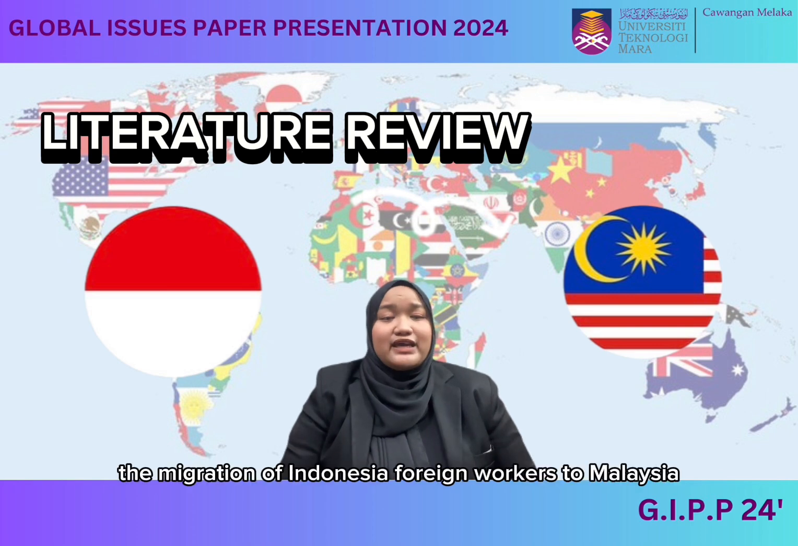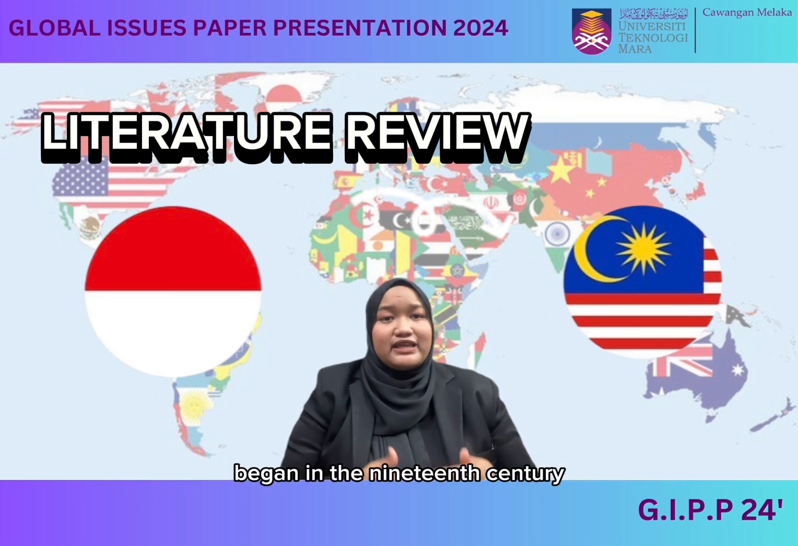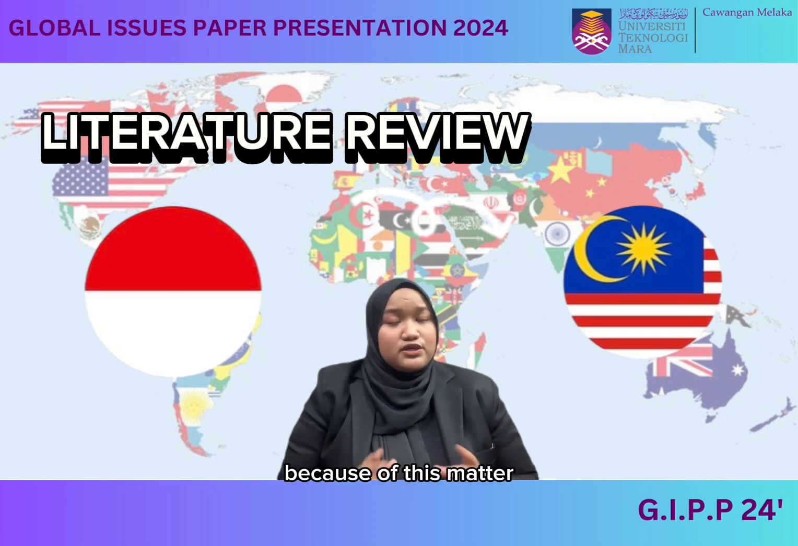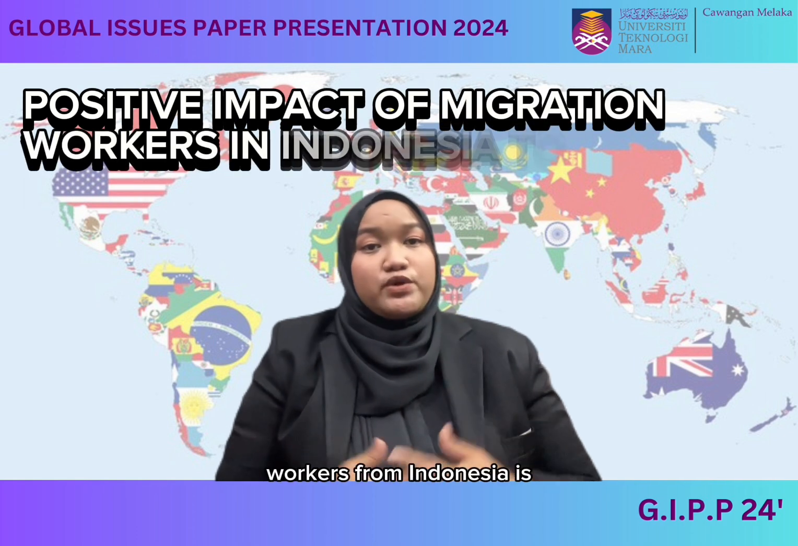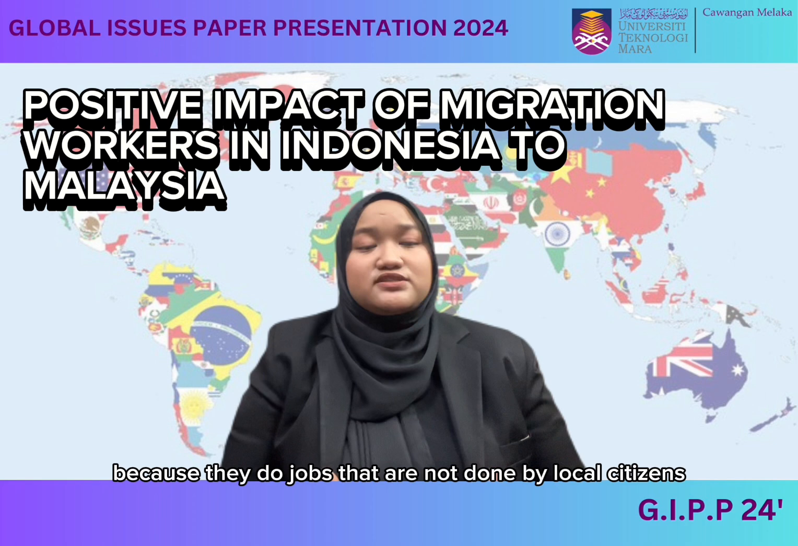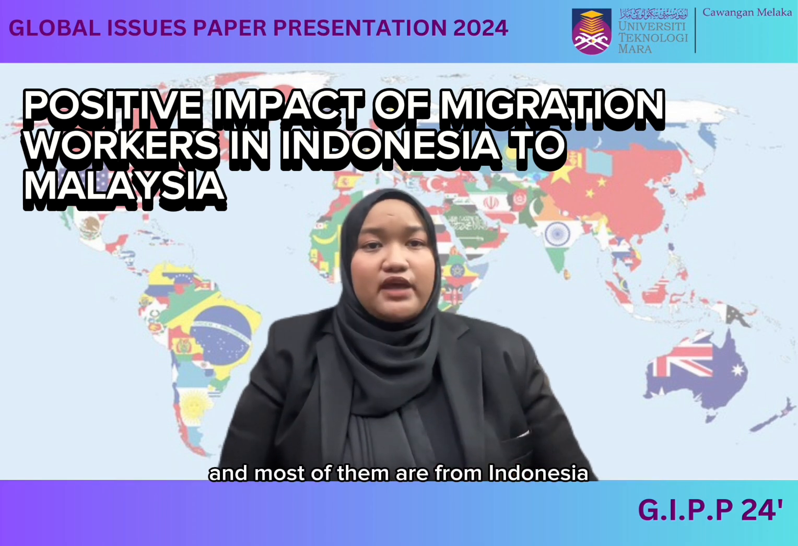According to Asgar 2012, the migration of Indonesian foreign workers to Malaysia began in the 19th century as laborers in the Dutch East Indies around 1887. From this migration, there will be positive and negative issues. The first positive impact caused by the foreign workers from Indonesia is that foreign workers help in improving the economy in Malaysia because they do jobs that are not done by the local citizens and most of them are from Indonesia.